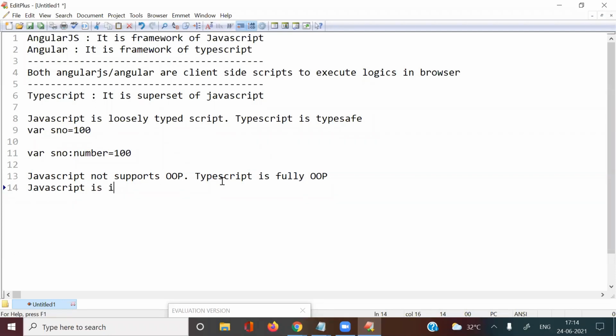JavaScript is an interpreted script and TypeScript is a compiler script. So if you take this point, JavaScript is an interpreted script and TypeScript is a compiler script.